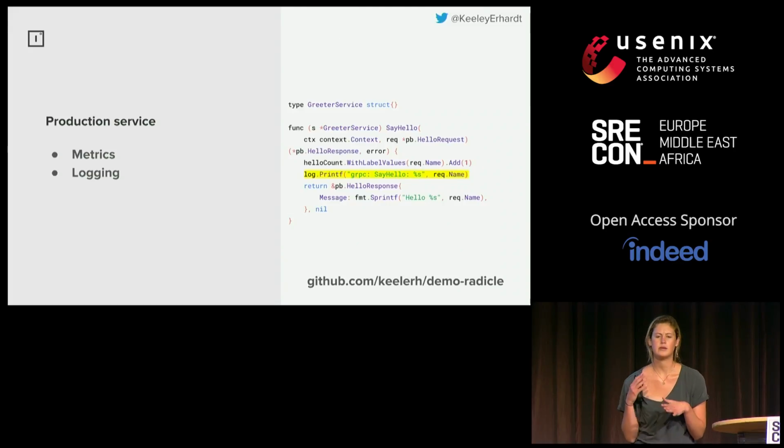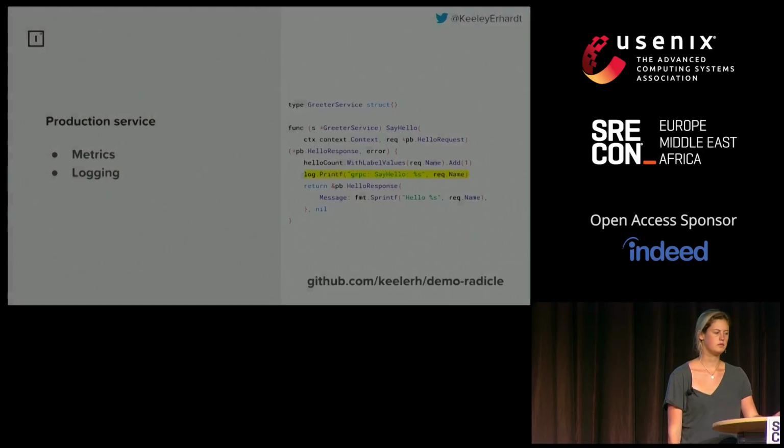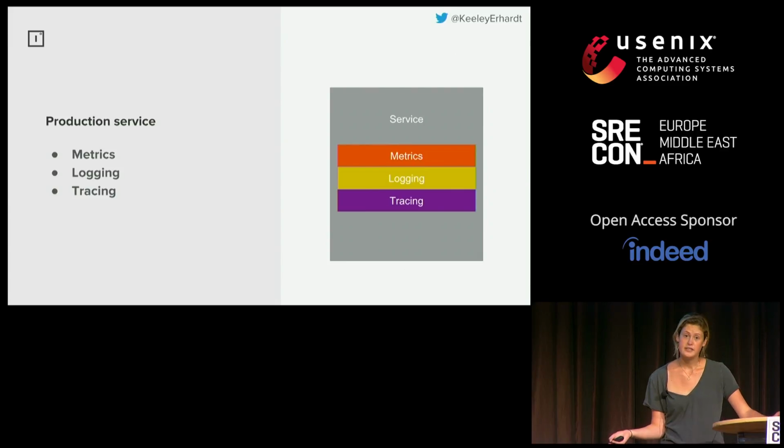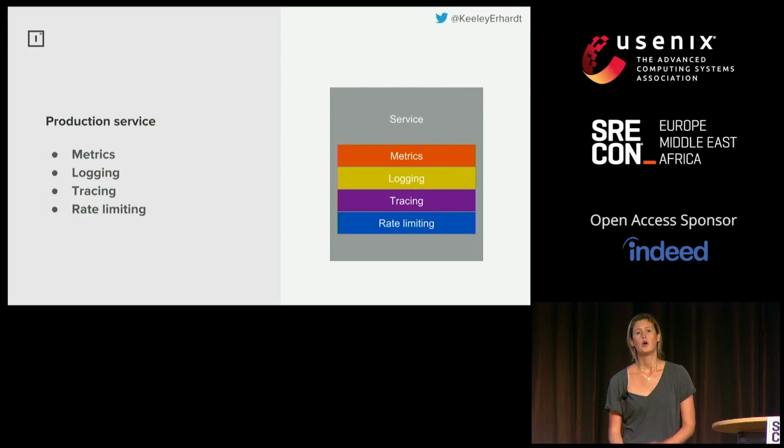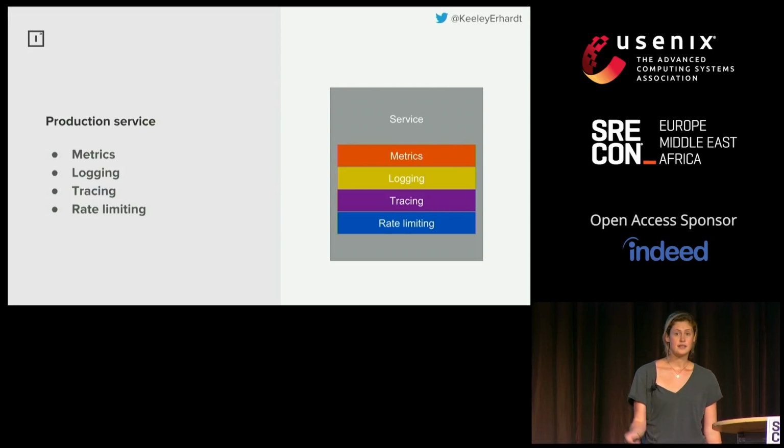So what you can see is we're kind of starting to add more logic that's outside of the core business logic to this service. We might also want tracing, for example, to understand these requests a bit better. And perhaps to make sure this service is actually stable, we want to limit the number of requests that clients can send to our service. Maybe we also need authentication. We possibly also want to have some form of retry policy.